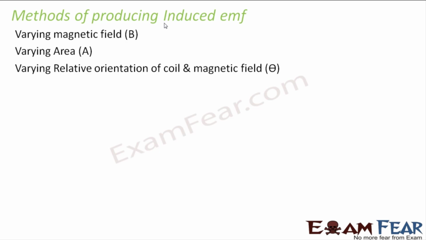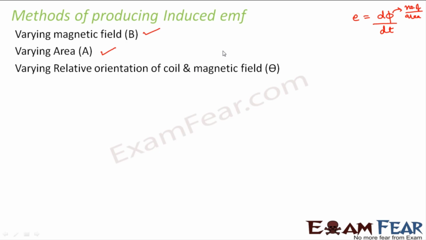By varying magnetic field. If we change the magnetic field, then the induced EMF will also change, because it obviously depends upon the strength of the magnet. If we use a magnet whose magnetic field is very small, then the current that will be induced will also be small. Then by varying the area, because as I mentioned, induced EMF is nothing but rate of change of magnetic flux. And what is magnetic flux? It is the number of magnetic lines of force per unit area. So that means if you change the area, you can change the magnetic flux. By changing magnetic flux, you can produce induced EMF. So area will also become a factor to produce induced EMF.